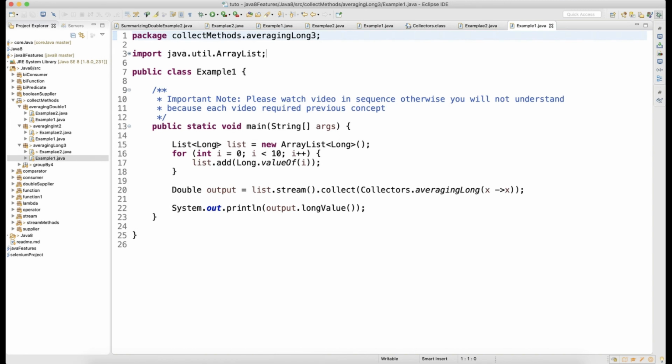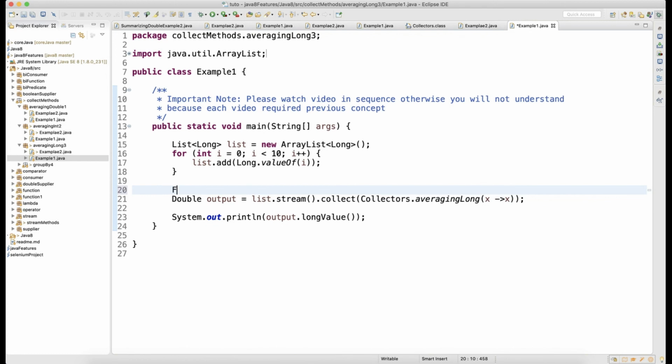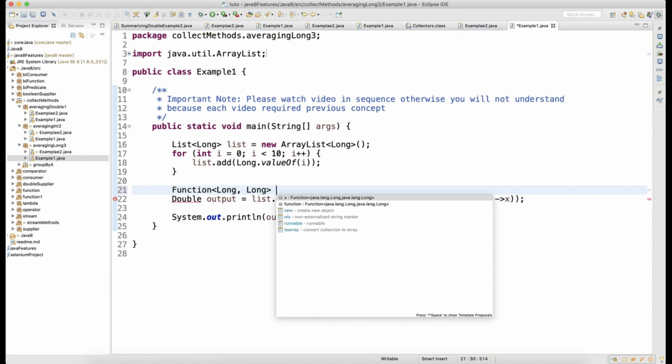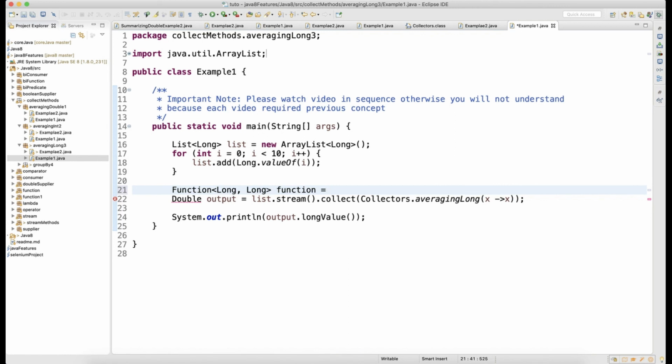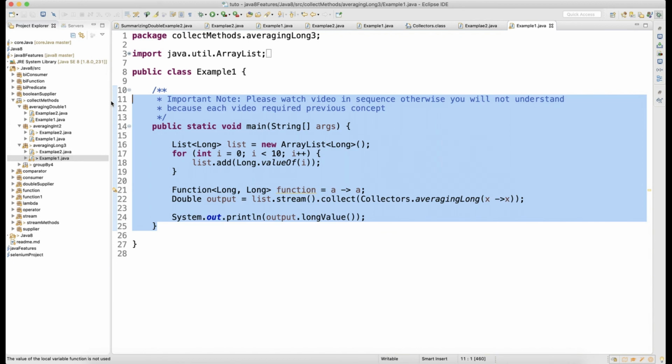And in the second one, the list has long data and you are doing averagingLong with this function. How this function works: let me write one function just to show you, as I have written it n number of times. My function has long input, and I want long output. That's the meaning of this, A maps to A. So take long, give me long, simple. That's how this works, guys.